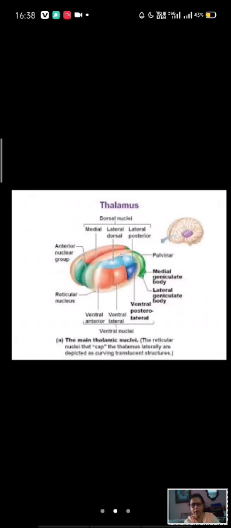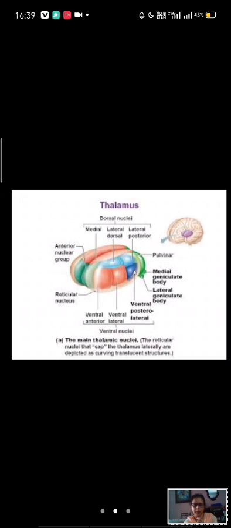You only have to remember this is the ventral group and this is the dorsal group. Of the ventral nuclei, you have learnt about the ventral posterolateral nucleus and the ventrolateral nucleus. Particularly the ventral posterolateral nucleus: all the sensory tracts reach here, synapse here, and from here they go to the cerebral cortex, the sensory cortex. So this is the ventral posterolateral nucleus of the thalamus.